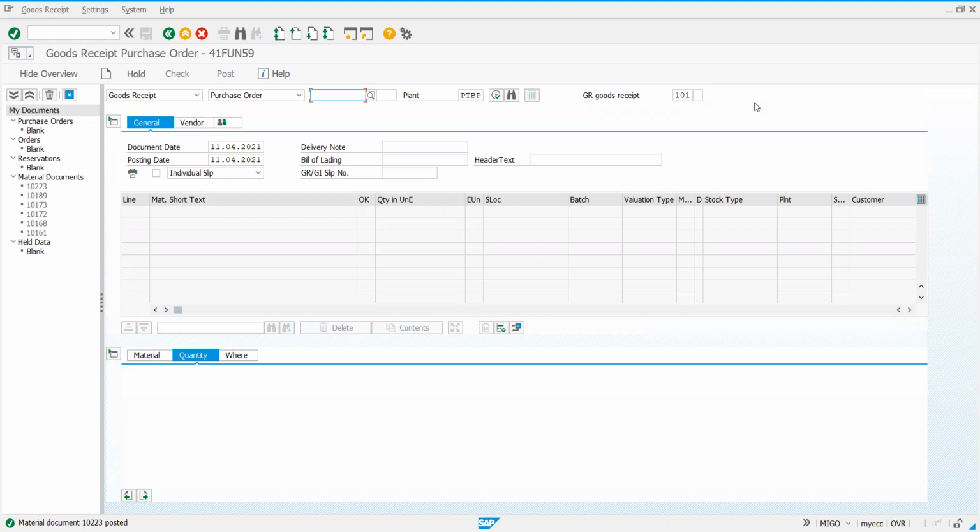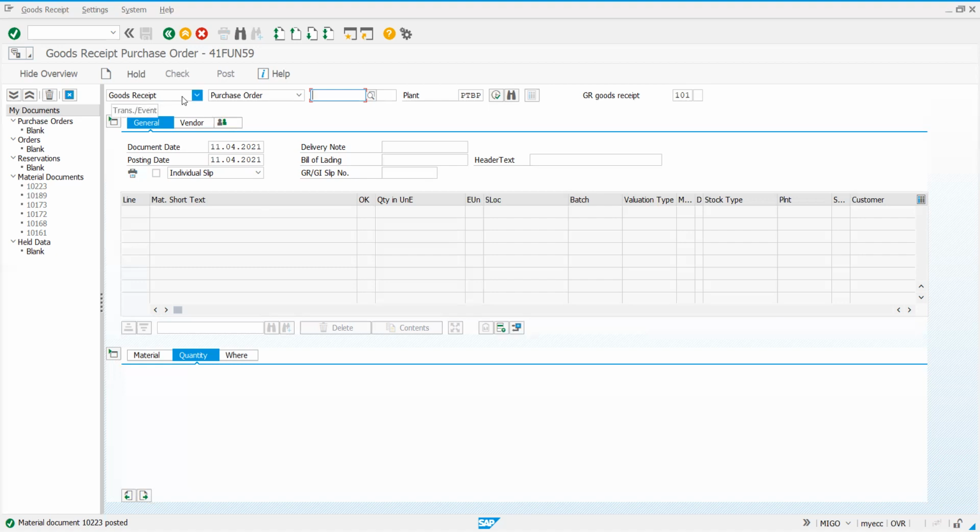Let us assume that. In that case, what should I do? If some quantity is damaged, I have to return it back to the vendor, or else I unnecessarily have to make the payment for that. So what should I select here in the system GR screen?